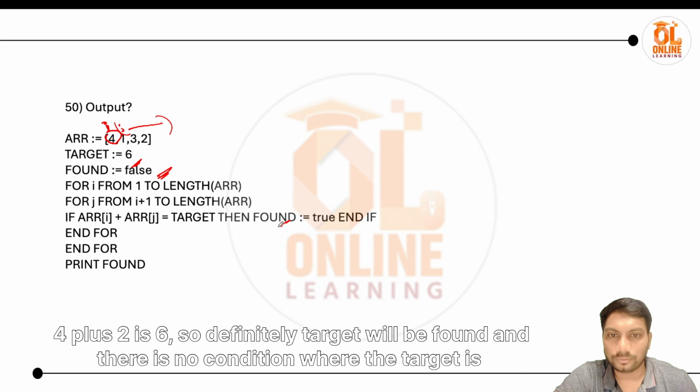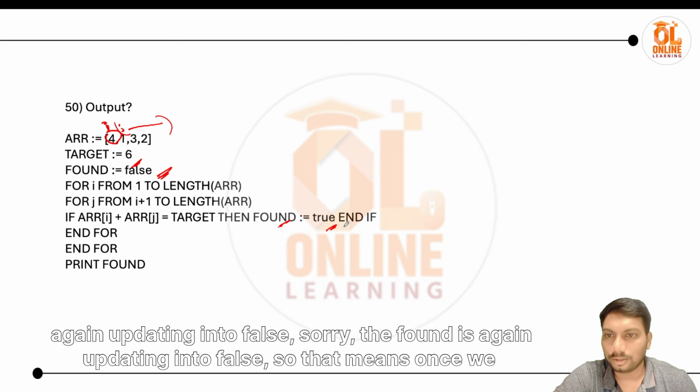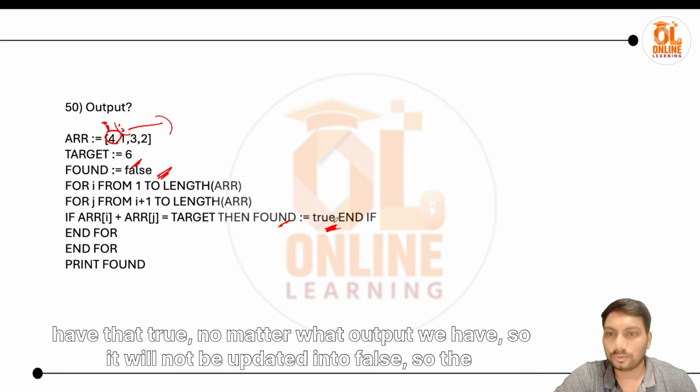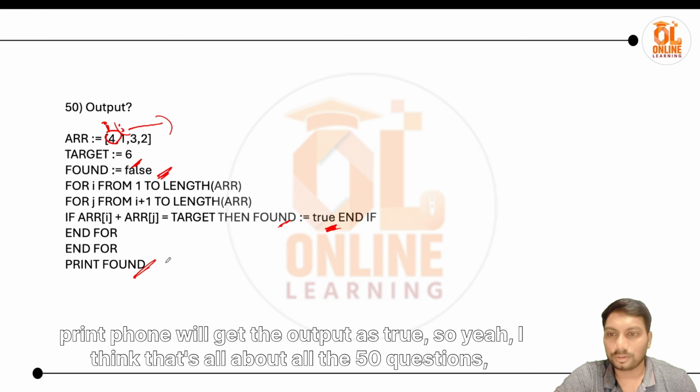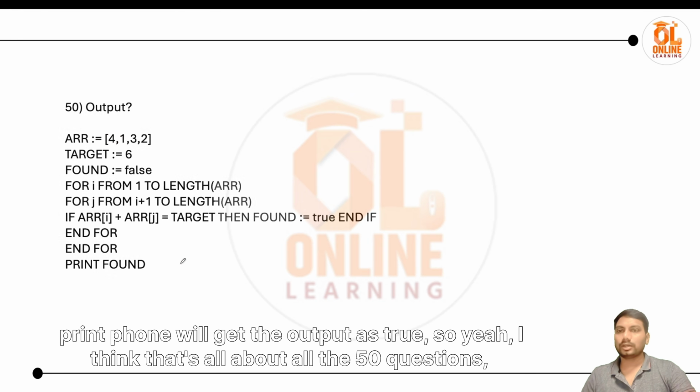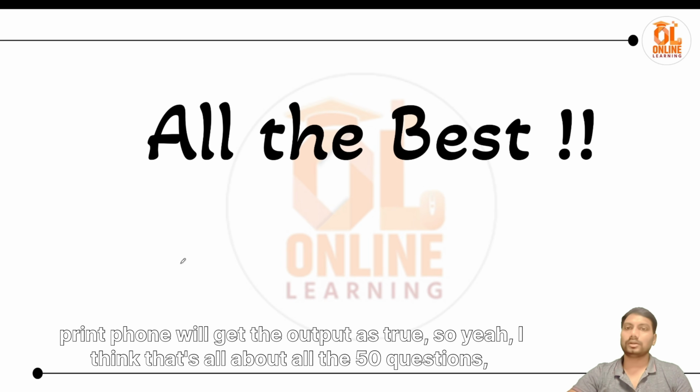so definitely the target will be found, and there is no condition where found is again updated to false. So that means once we have true, no matter what output we have, it will not get updated to false. So print found will give the output as true. So yeah, I think that's all about all the 50 questions.